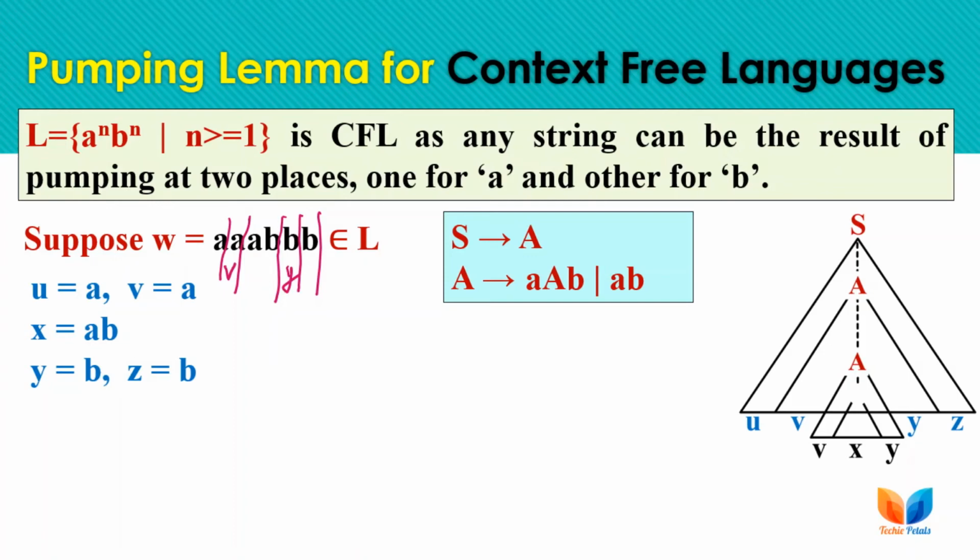U, X and Z are not iterative parts, but V and Y are. So this is the partition of the string into different substrings.